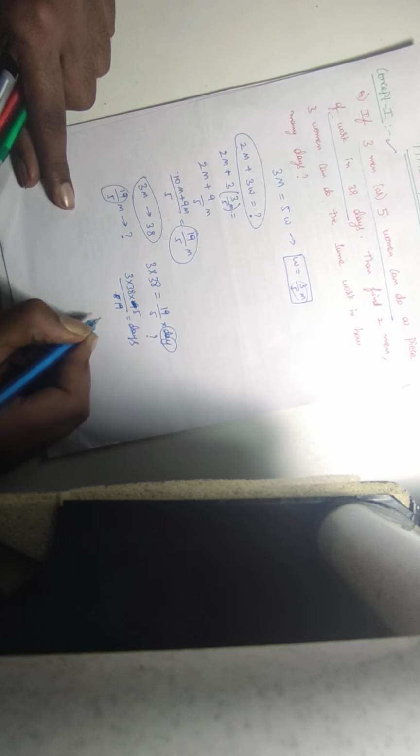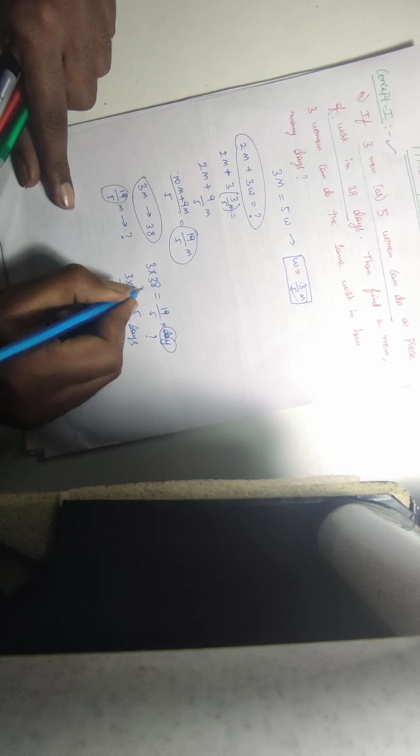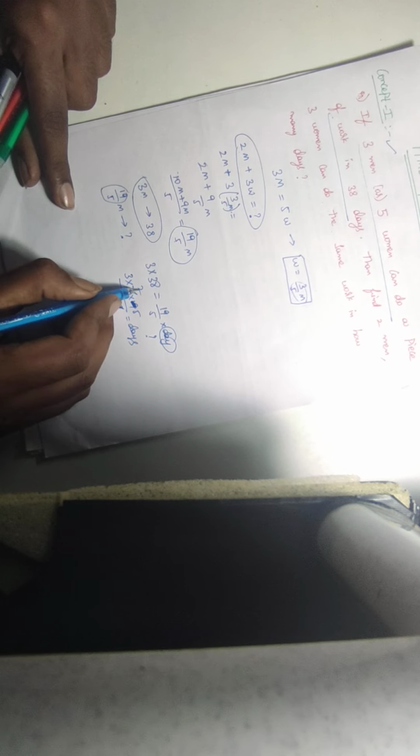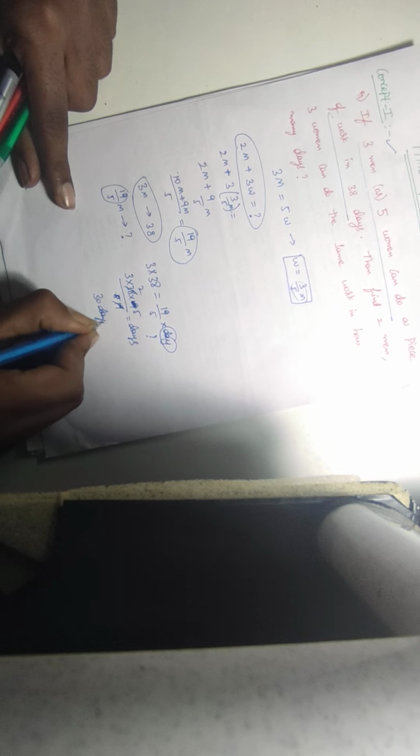Here 5 will go up and 19 will come down. 19 1s are 19, 19 2s are 38, 5 2s are 10, 10 3s are 30. So 30 days is the answer, students.